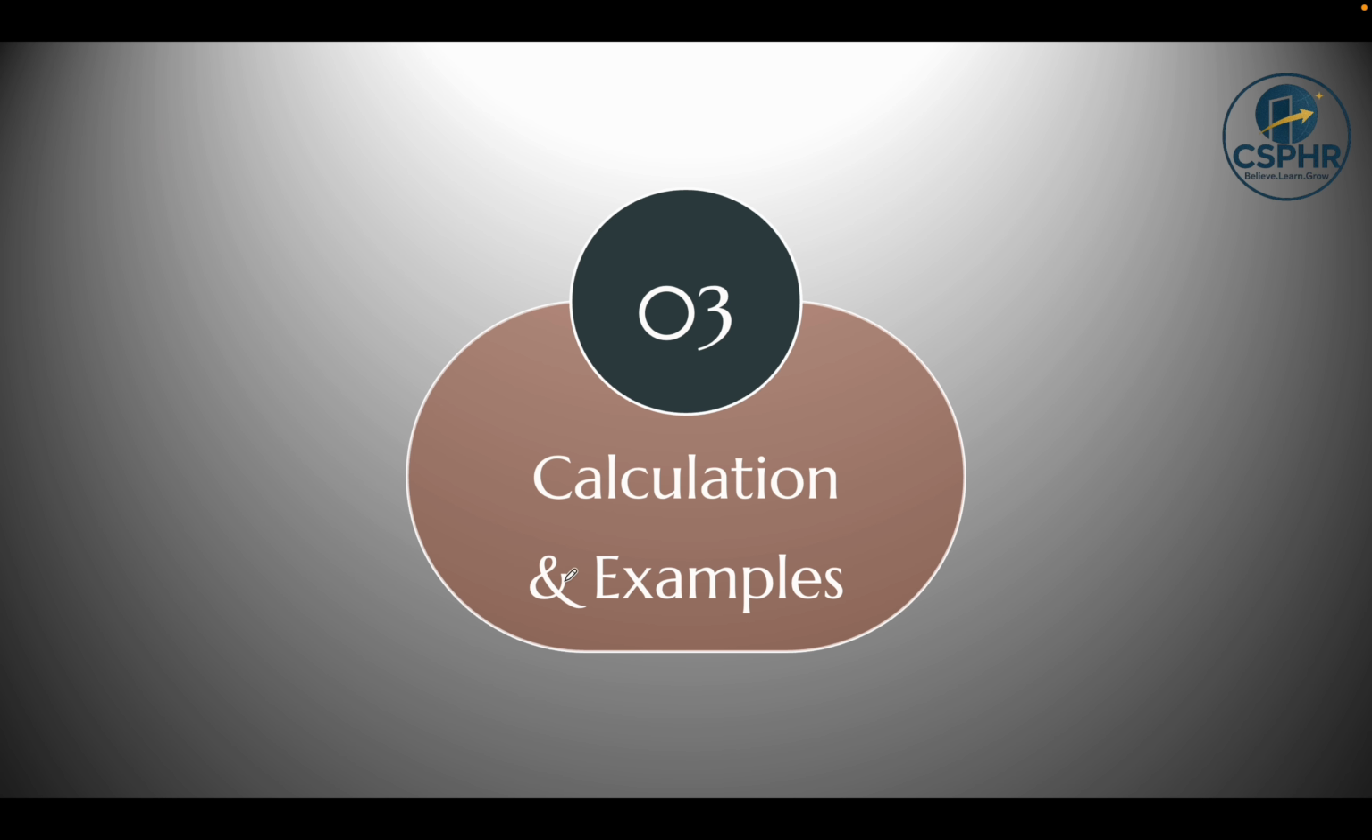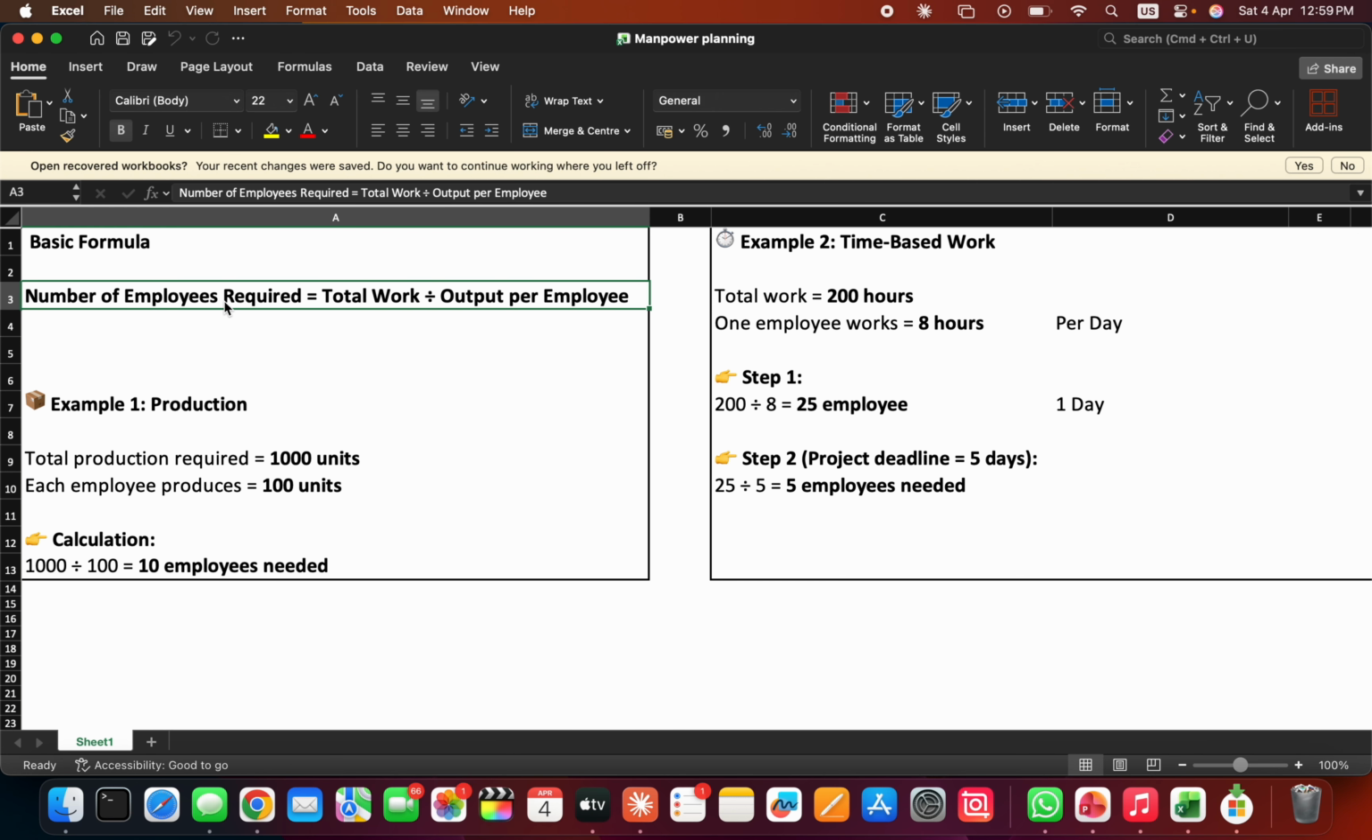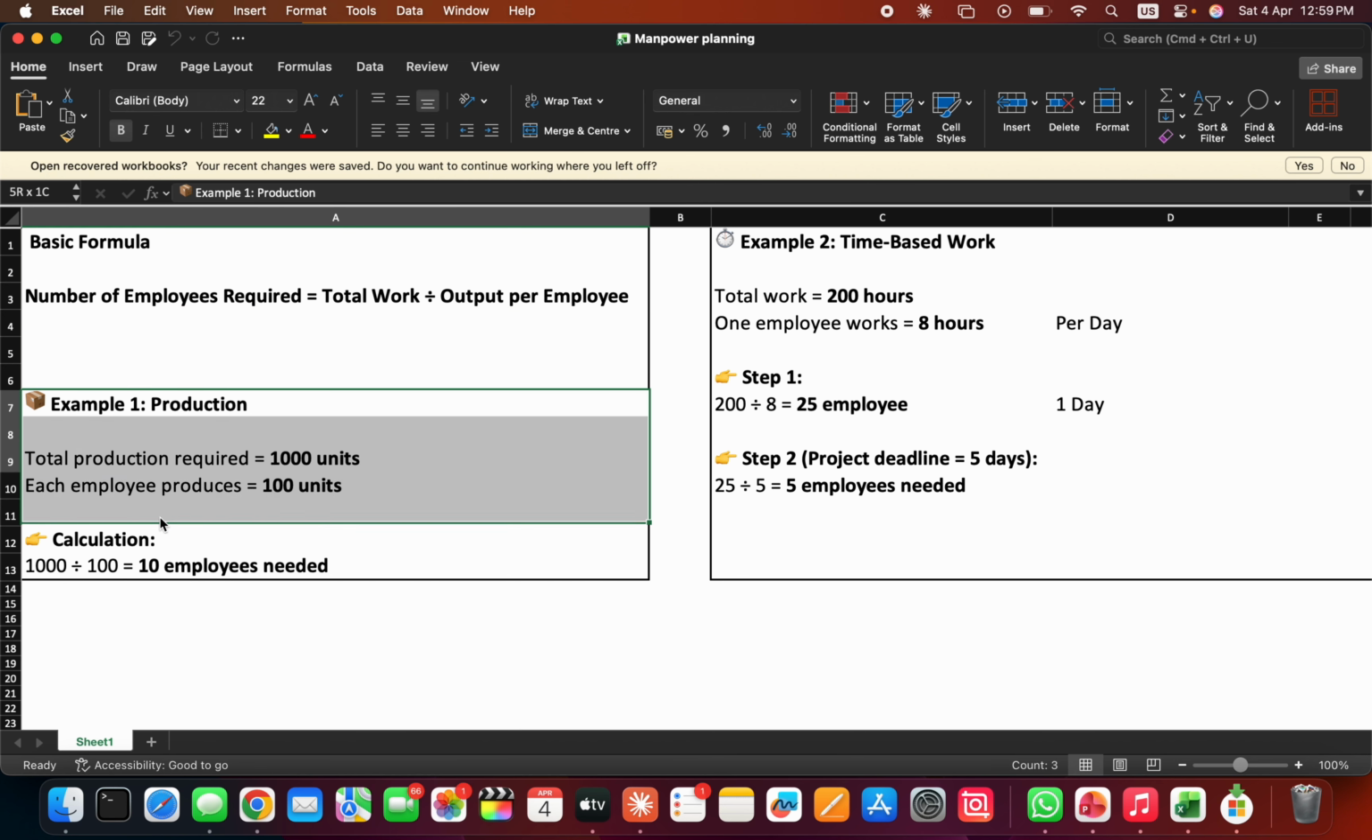Now let's talk about calculation. How to calculate manpower planning. This is the basic formula: number of employees required equals total work divided by output per employee. Output means the working capacity of one employee. Now I'll take one example here.